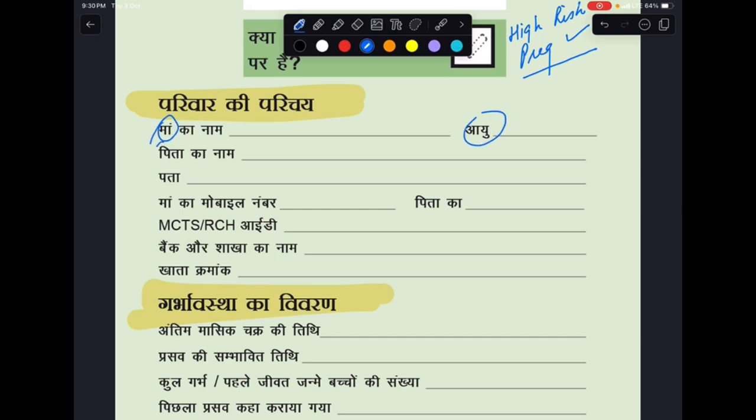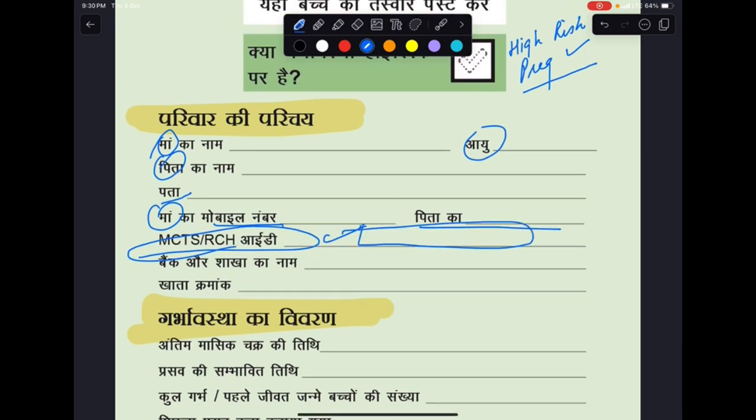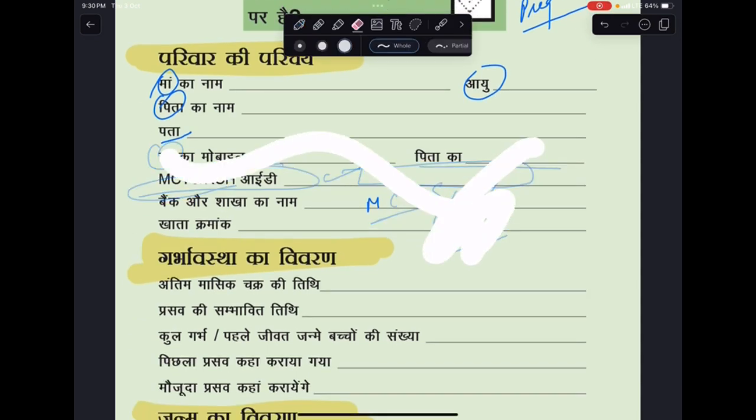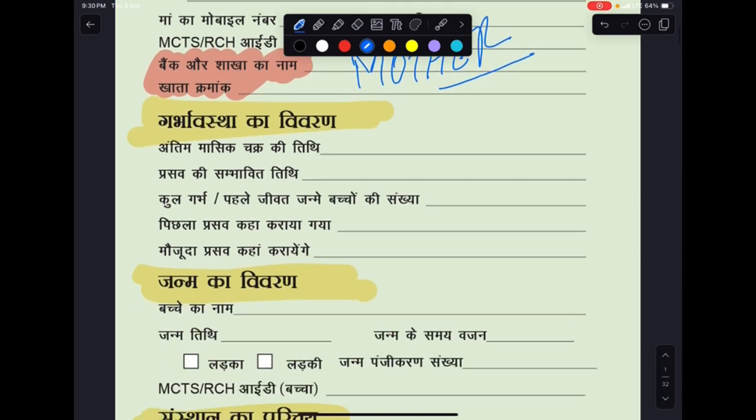So there's mother's name and age, father's name, then there's address, then there's mother's mobile number, father's mobile number, then there's an ID that you need to generate here and write here, that is MCTS or RCH ID. So this is Mother and Child Tracking System, and RCH is Reproductive and Child Health. All right. Okay. So then we have the most important thing, the bank details. All right. The bank details of whom? Of mother.